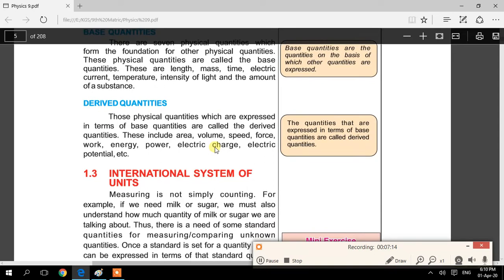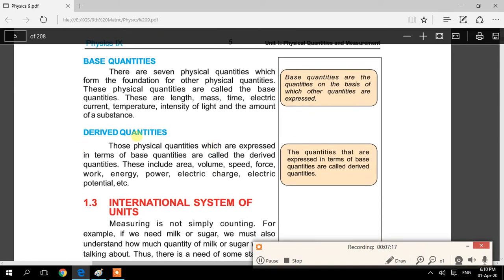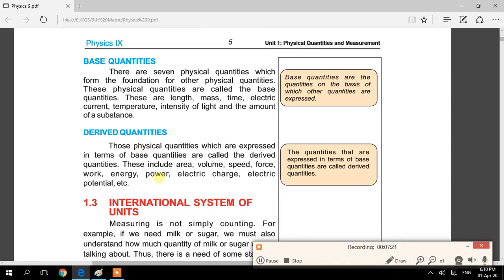Okay, so next one is derived quantities. What is a derived quantity? Those physical quantities which are expressed in terms of base quantities. It means base quantities are used to represent these quantities. It means derived quantities are basically combinations of base quantities.